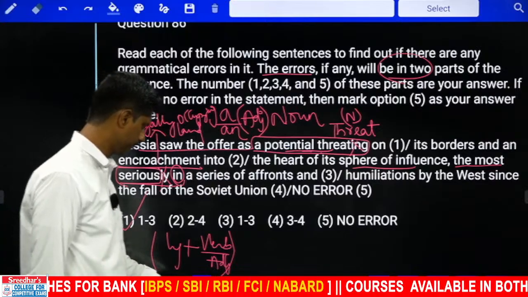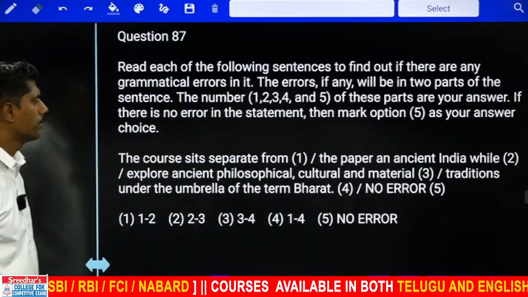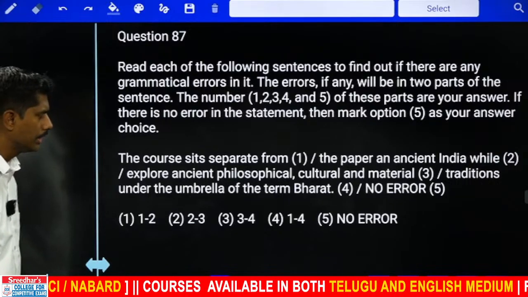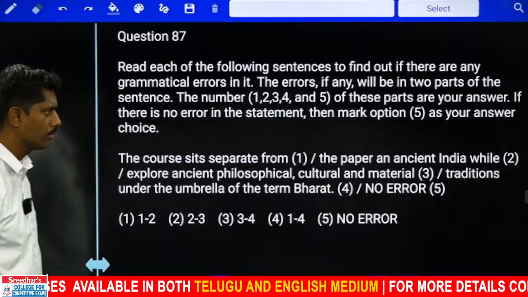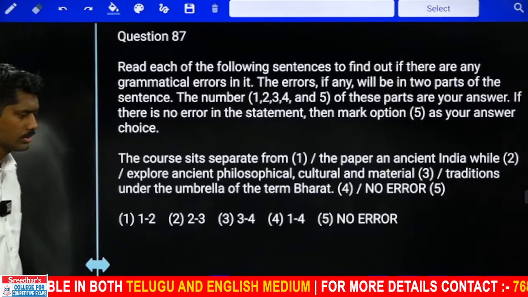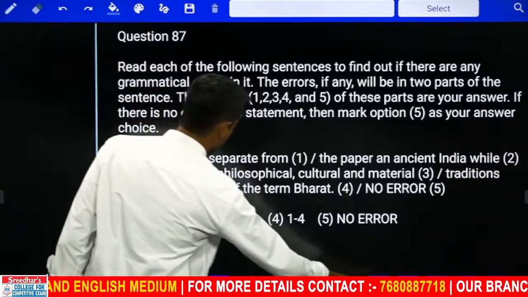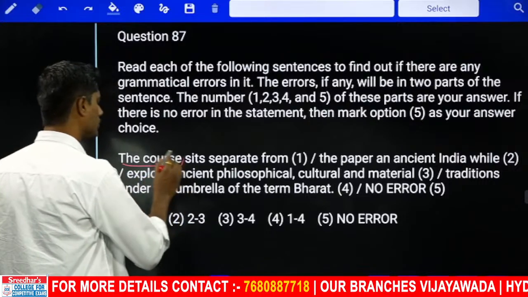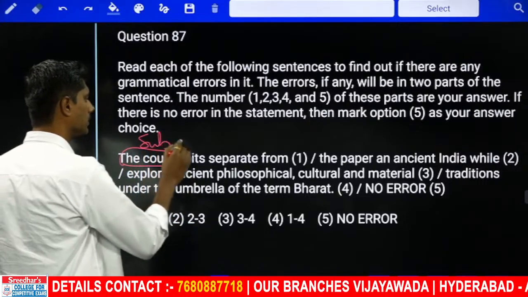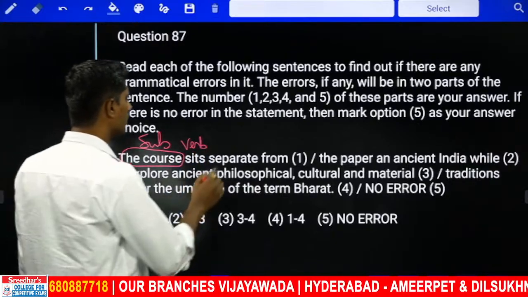The next question. The course sits separate from the paper An Ancient India while explore ancient philosophical, cultural and material traditions under the umbrella of the Team Bharat. The course sits separate. The course is a subject, sit is a verb, and a verb's partner is an adverb.